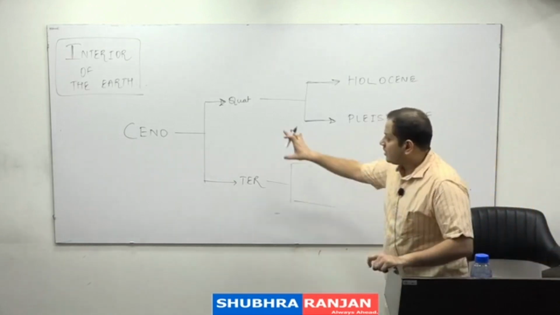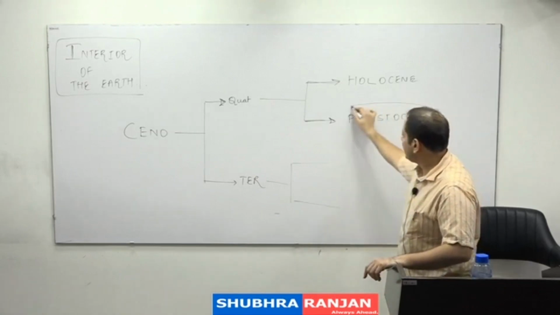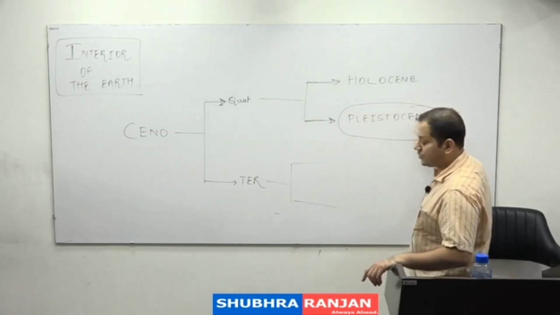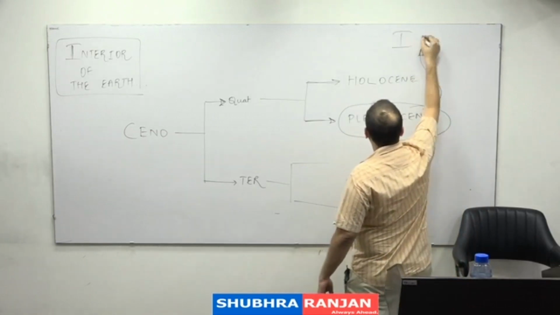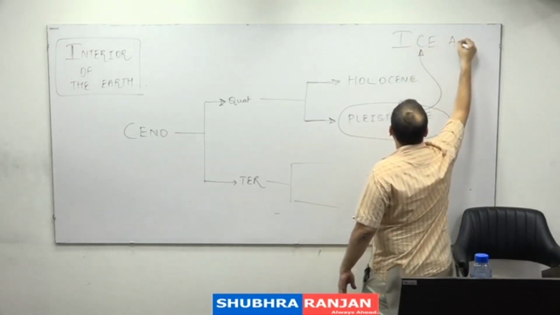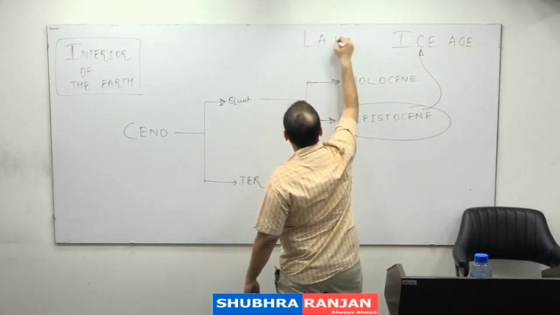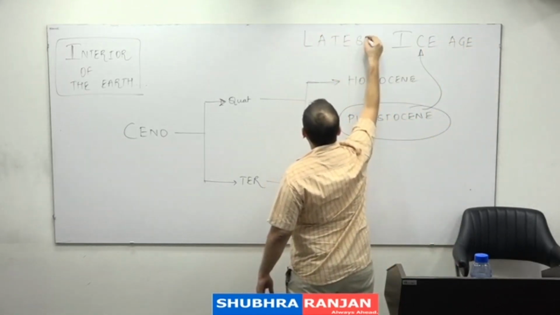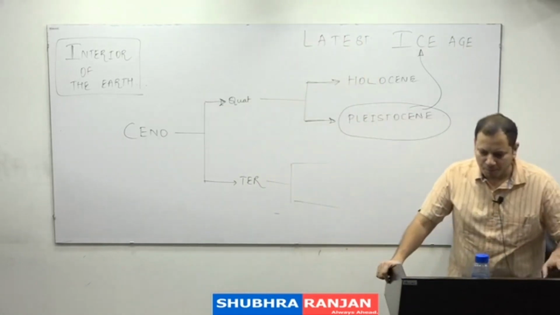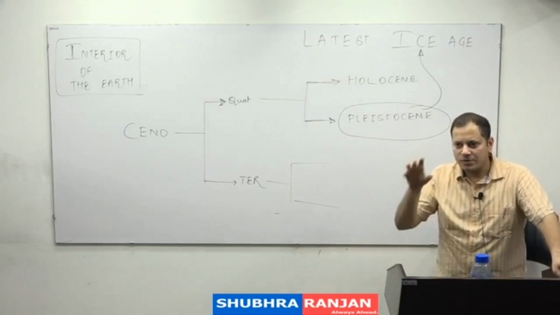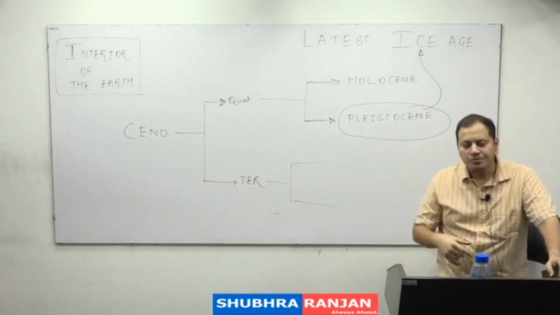So Cenozoic is divided into tertiary and quaternary. Quaternary में एक period है what is known as an Pleistocene. And just remember that Pleistocene is famous for ice age. So the latest ice age on the surface of the earth occurred in the Pleistocene period.